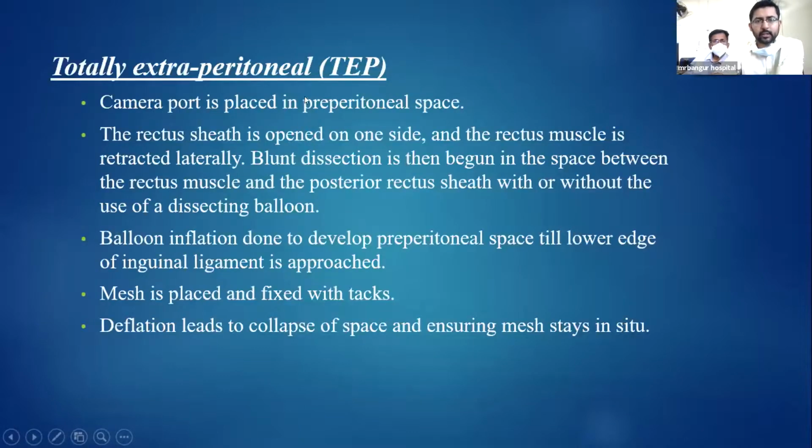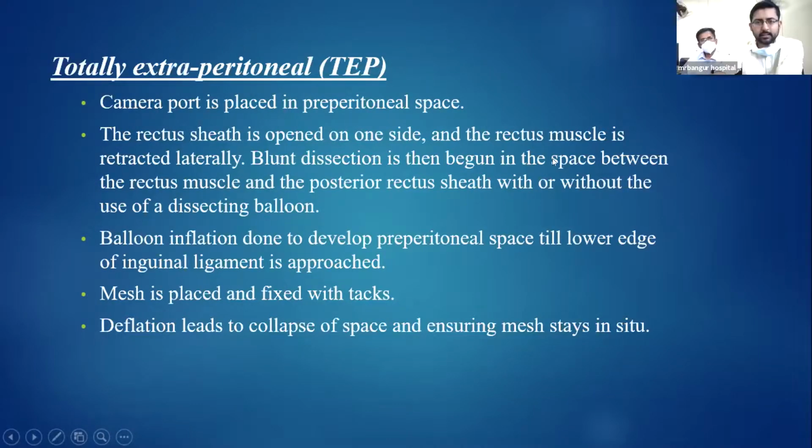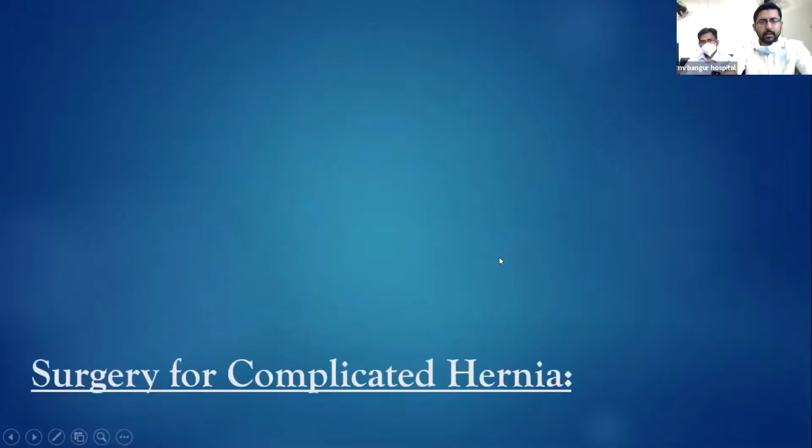Then we have the totally extraperitoneal repair. Here, the camera port is placed in the preperitoneal space, and with blunt dissection, the space is completely opened. Balloon inflation is done to develop the preperitoneal space till the lower edge of the inguinal ligament, and then the mesh is placed and fixed with tacks.